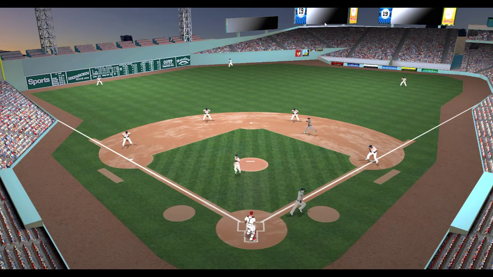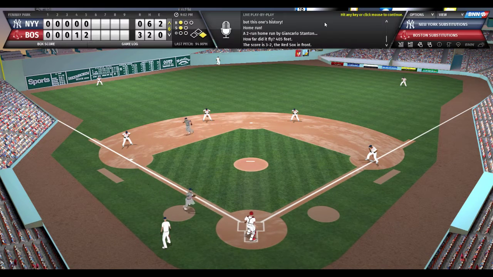And Stanton sends that ball deep to center, and that ball's gone. Wow, a two-run blast by Giancarlo Stanton. He crushed that fastball. Sales was not able to blow that by him, and it's a 3-2 ball game.